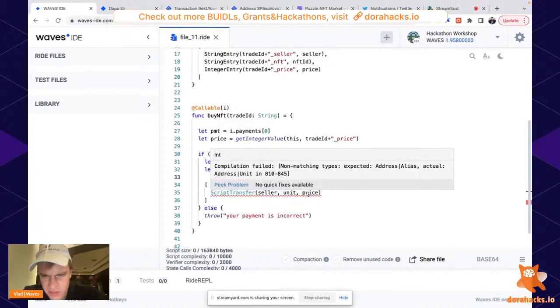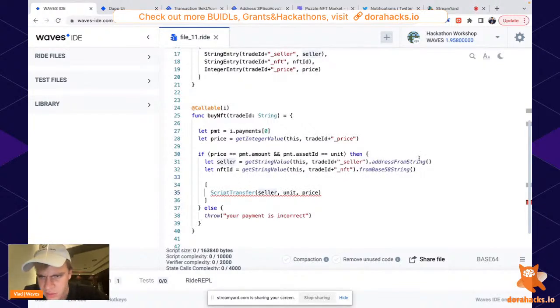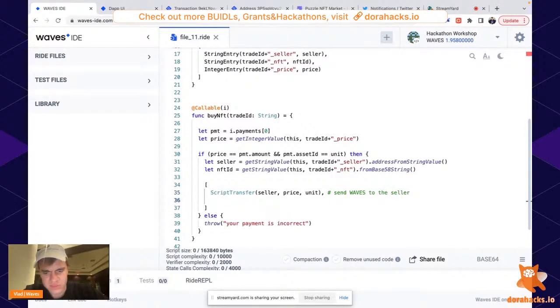Oh yeah, address from string value. Nice. So with this, we send Waves to the seller,